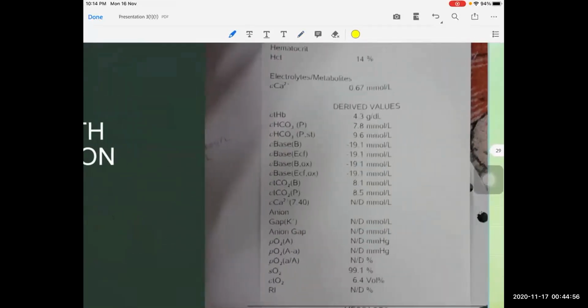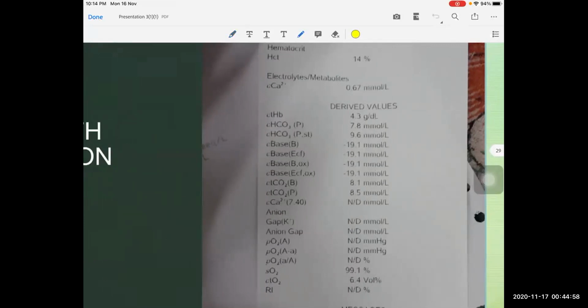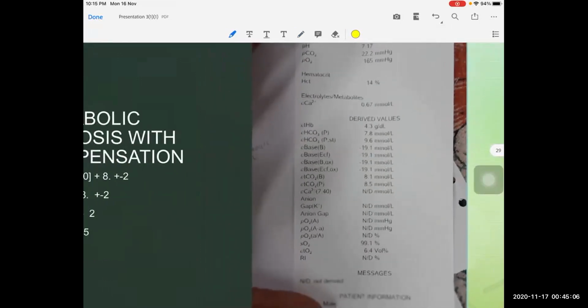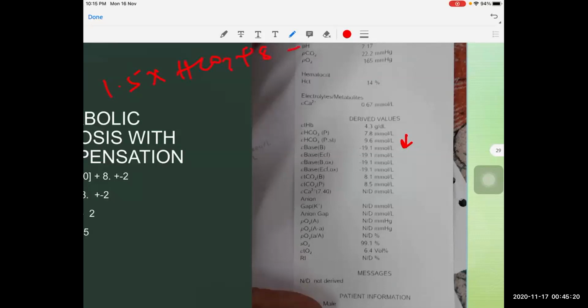So this is an example for calculation of compensation. Here the patient's bicarbonate is 9.6. For metabolic acidosis, there is a short formula called Winter's formula: 1.5 into bicarbonate plus 8, plus or minus 2.